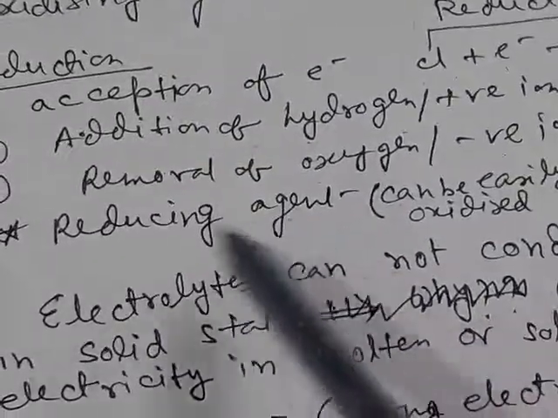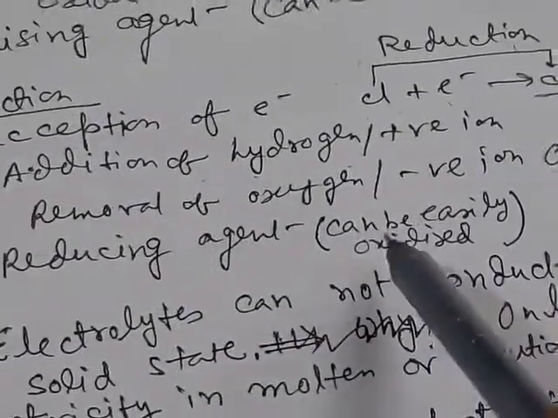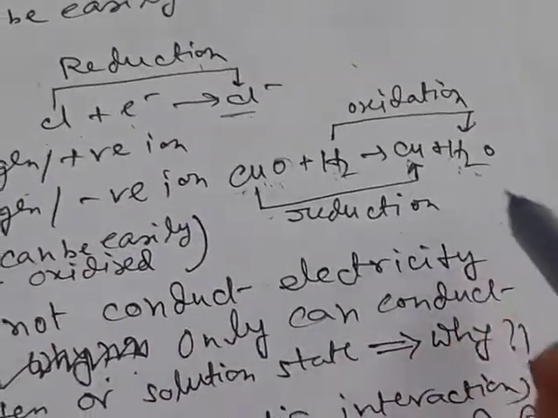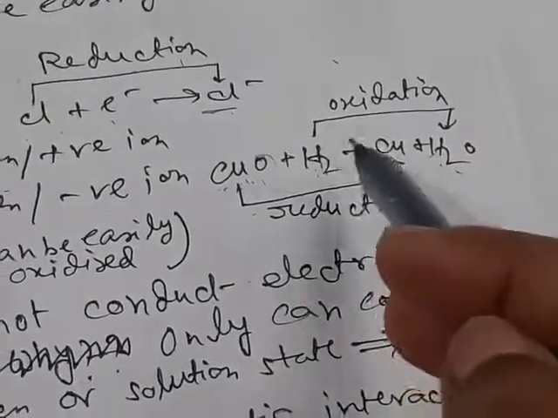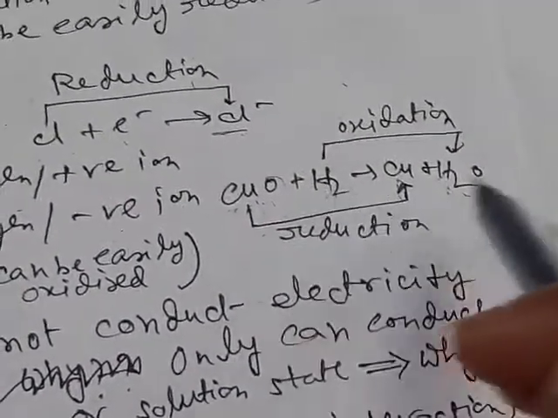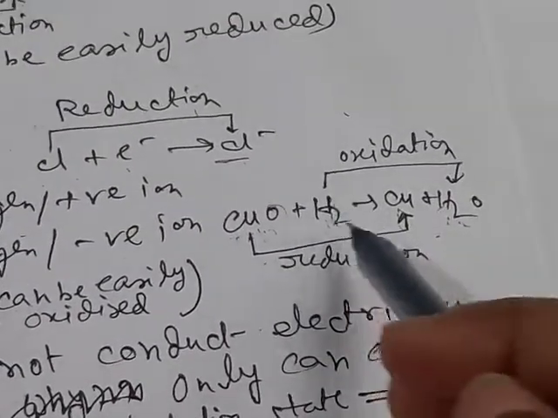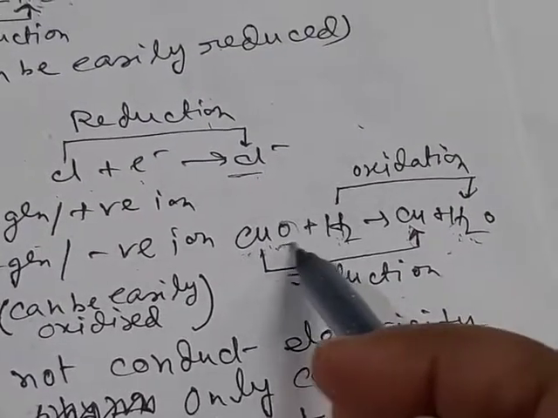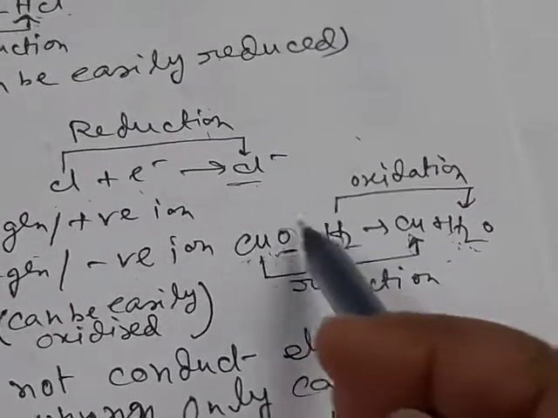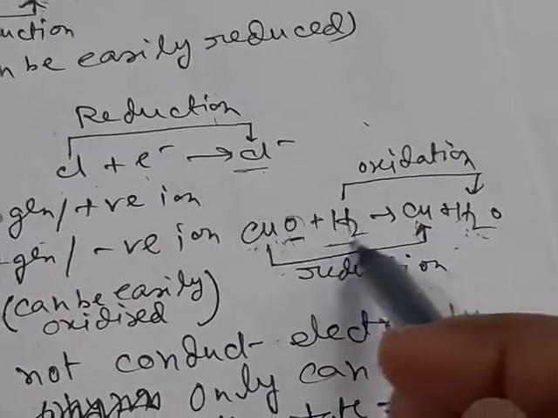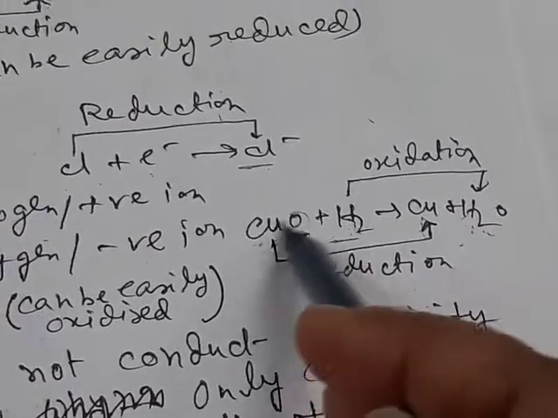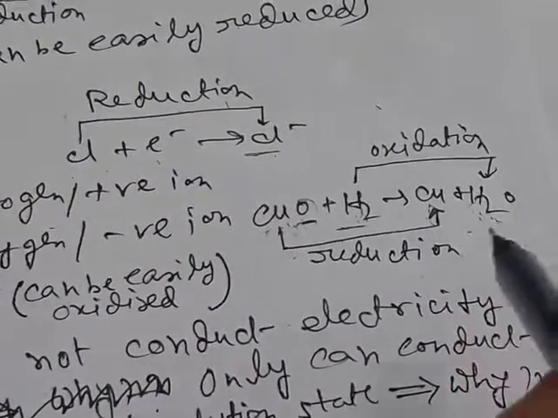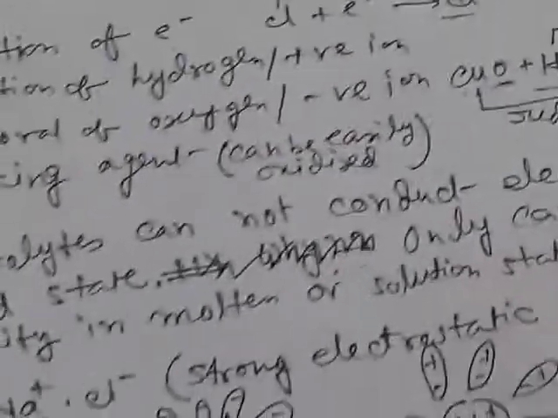Whereas a reducing agent itself gets oxidized but reduces other substances. Reducing agent reduces other substances. For example, in this reaction, hydrogen is oxidized to water, itself gets oxidized but it reduces copper oxide to copper by removing this oxygen. Hydrogen here removed this oxygen, so hydrogen is here the reducing agent, it reduces copper oxide to copper. So reducing agent reduces other substances and oxidizing agent oxidizes other substances.